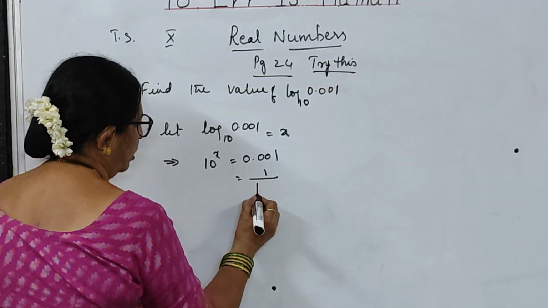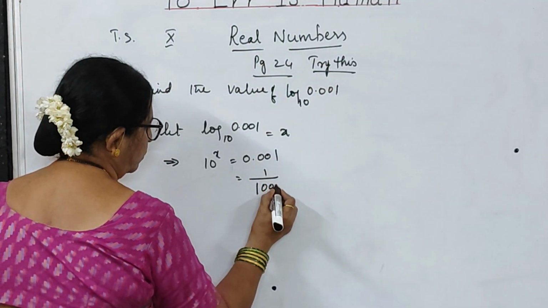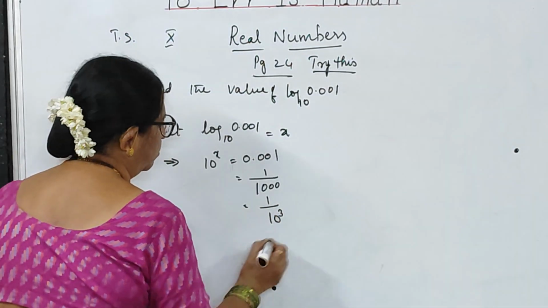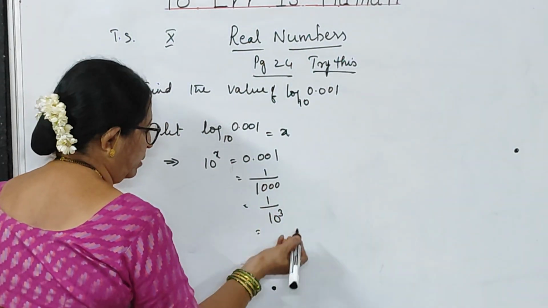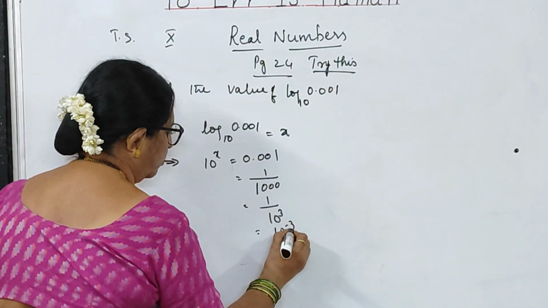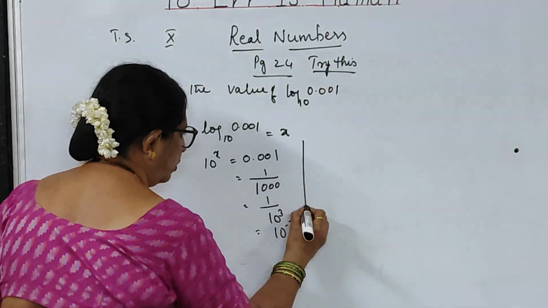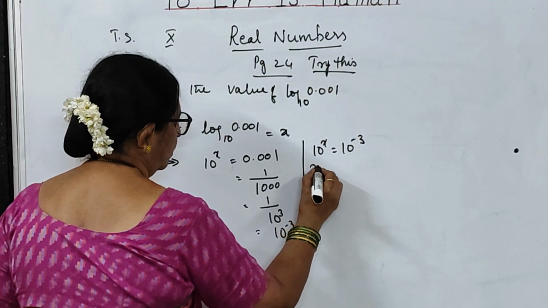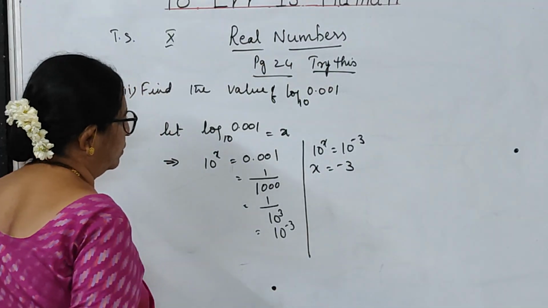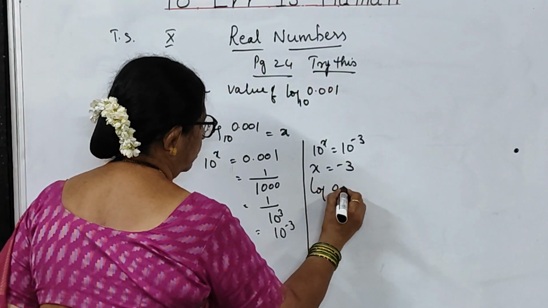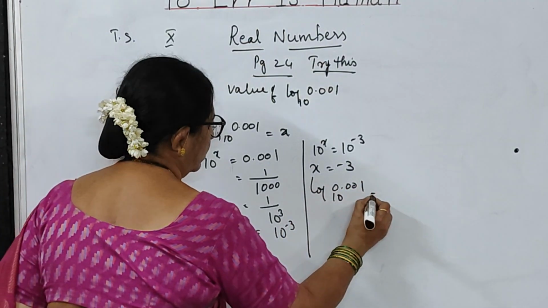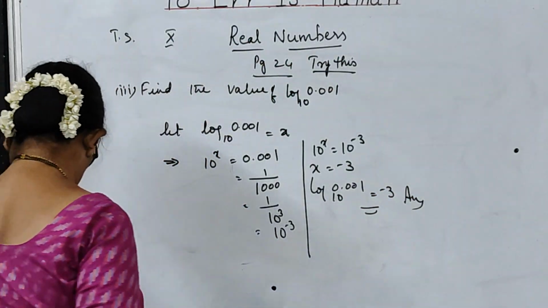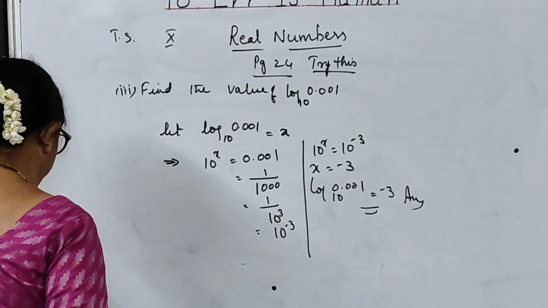This can be written as 1 by, after 1, 2, 3 digits, so 3 zeros, 1 by 1000. This is nothing but 1 by 1000, which means 1 by 10 cube. If you write the reciprocal of it, you will get 10 to the power of minus 3. So what you have got, children? 10 to the power of x is 10 to the power of minus 3. So what is x? x is minus 3. That means log 0.001 to the base 10 is equal to minus 3 is the answer. Write this down, children.